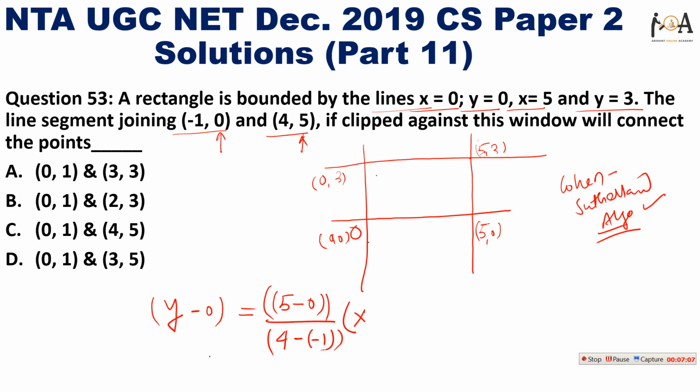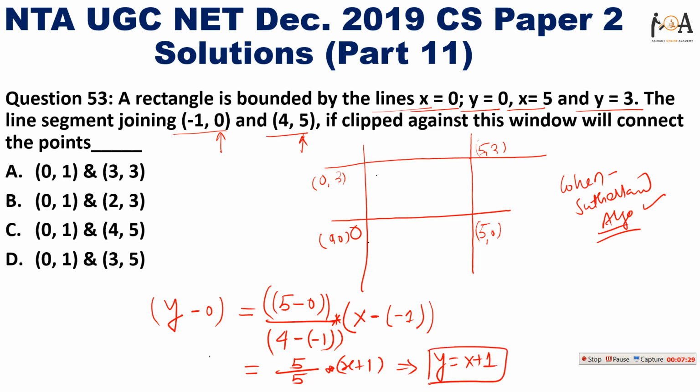And x minus the first x, which is -1. Okay, it is in multiplication now. So if I solve it, 5 by 5 into x plus 1, so it will lead to y equals x plus 1. It is the equation according to the Cohen-Sutherland algorithm. It is nothing but y2 minus y1 by x2 minus x1, and we have considered this as x1, y1 and x2, y2, like that, right? And here y equals x plus 1 is the equation.